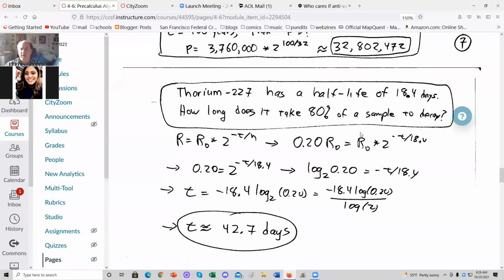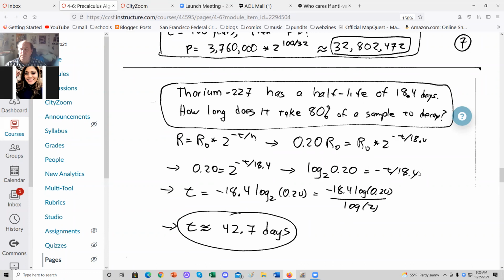It takes the same amount of time for a given fraction to decay. So we cancel these out. 0.20 equals 2 to the negative T over 18.4. At this point, the solution is to take log base 2 of both sides. So you get on the left, log base 2 of 0.20, and on the right, negative T over 18.4.